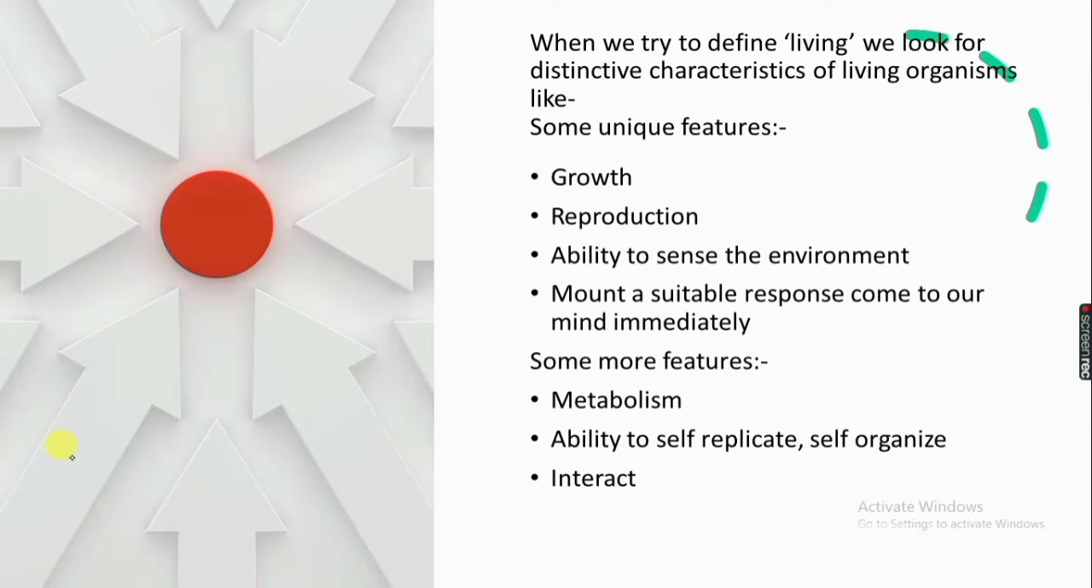When we try to define living, we look for distinctive characteristics of living organisms. What do we mean by the word living? Some things come to our mind, like growth, reproduction, ability to sense and mount a suitable response. These are the common features which we can see to define living. Anything which has growth is living. Anything which can reproduce is living. But some more features are there, like metabolism, ability to self-replicate, and interact. Interact means to interact with nature or with something.